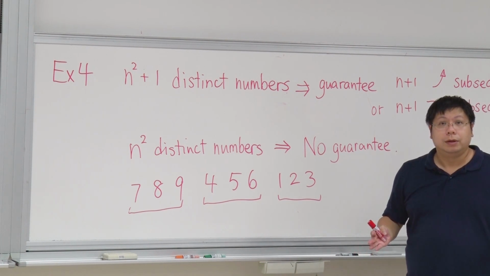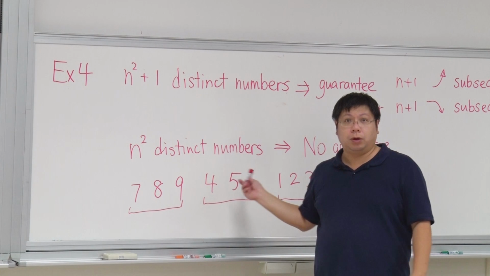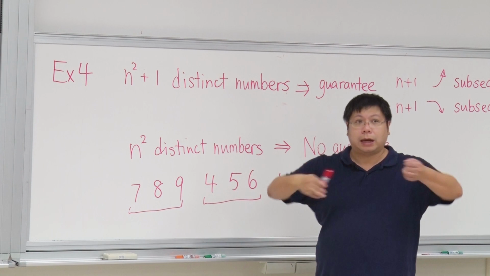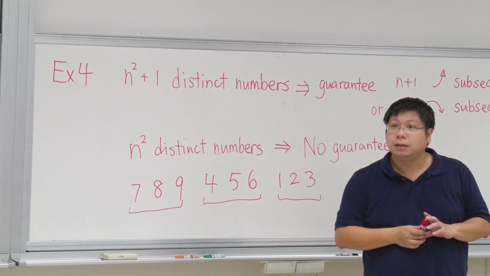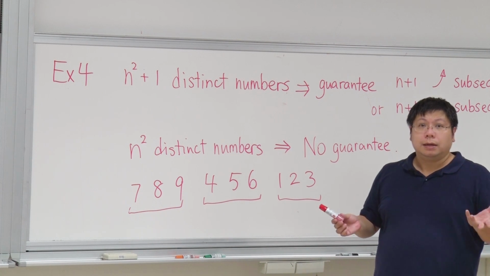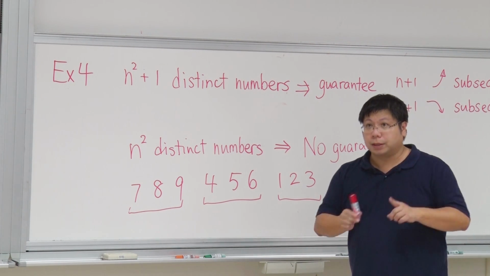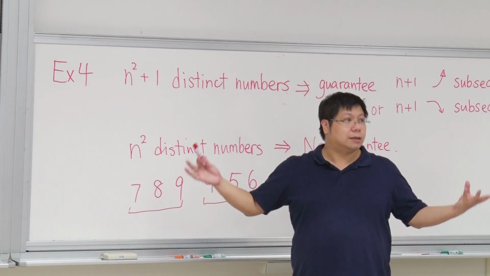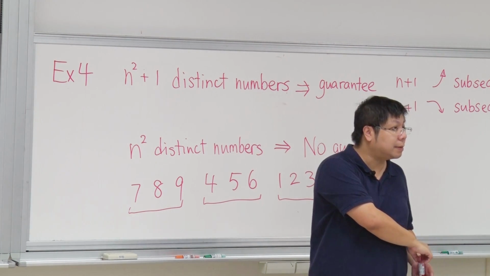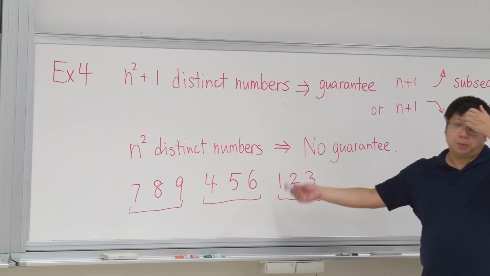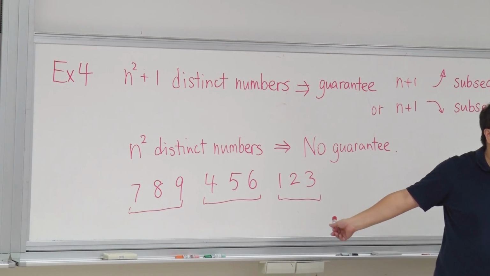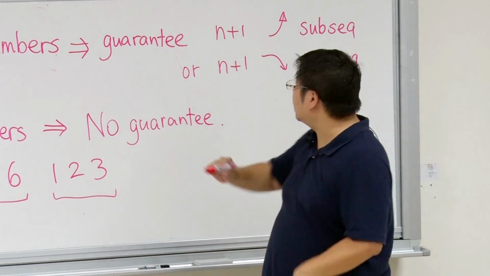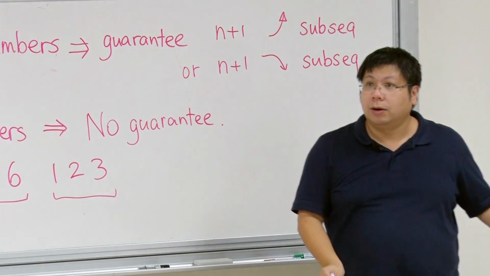You cannot get length 4. If you get length 4, you will need 2 blocks or more. If I get a number from this block and a number from this block, you can't be increasing. Does that make sense? Similarly, if you want decreasing, you cannot get numbers from the same block. If I get 2 numbers from the same block, let's say 7 and 9, then the subsequence cannot be decreasing. Here each block has n numbers and there are only n blocks. So the longest increasing is of length n, and the longest decreasing is also of length n.